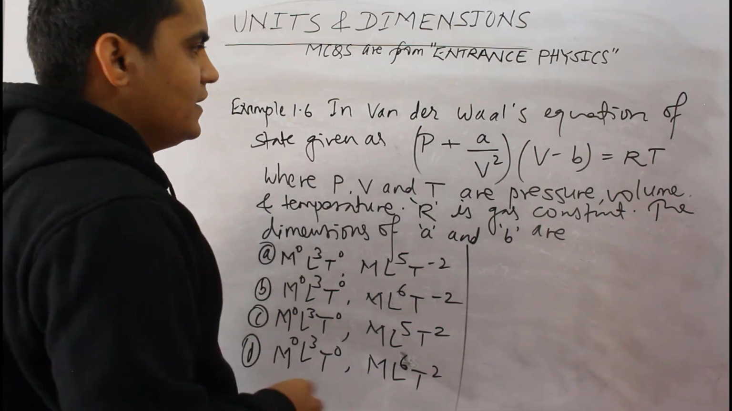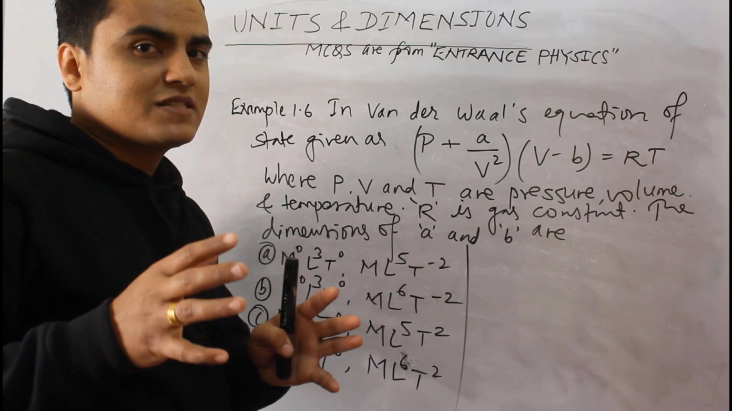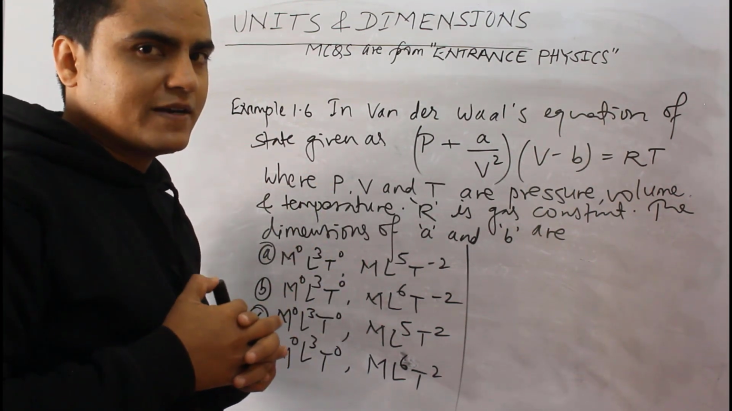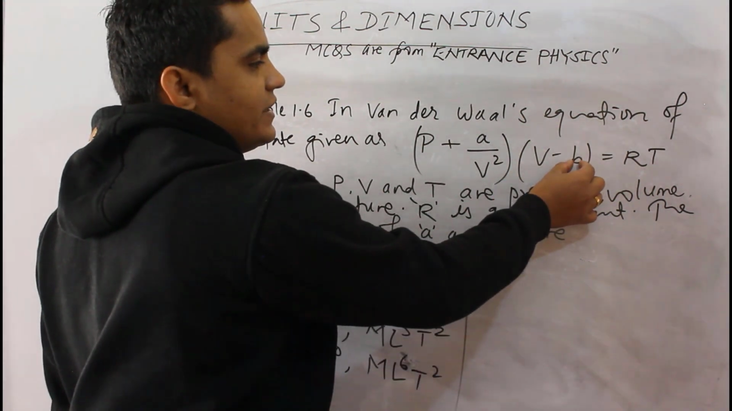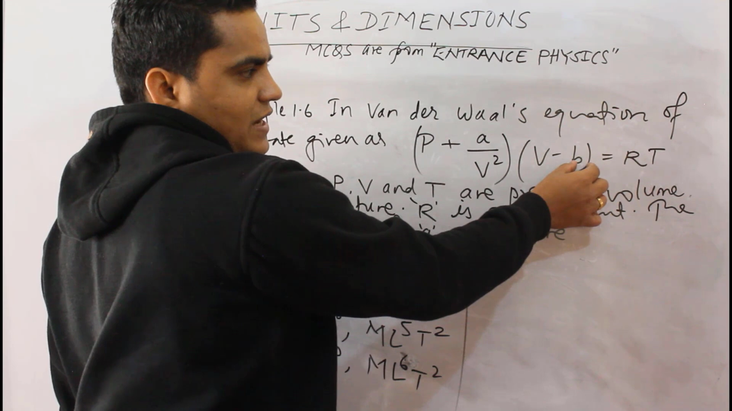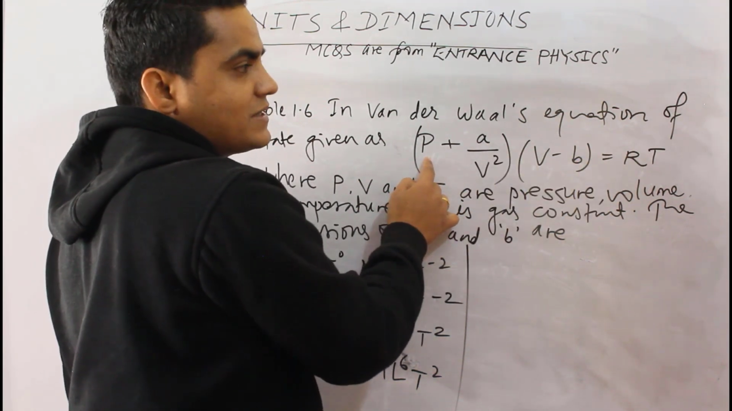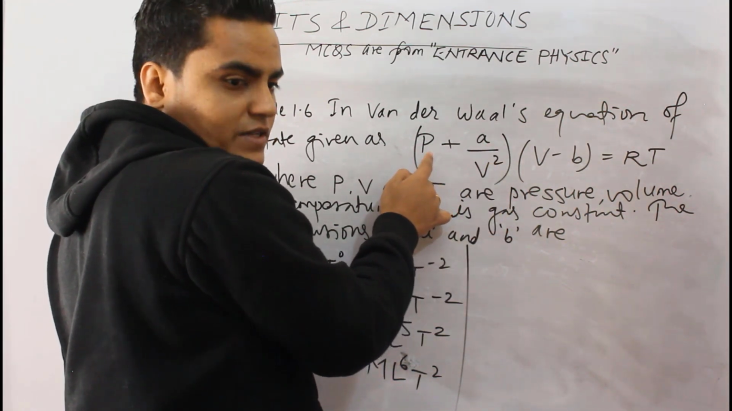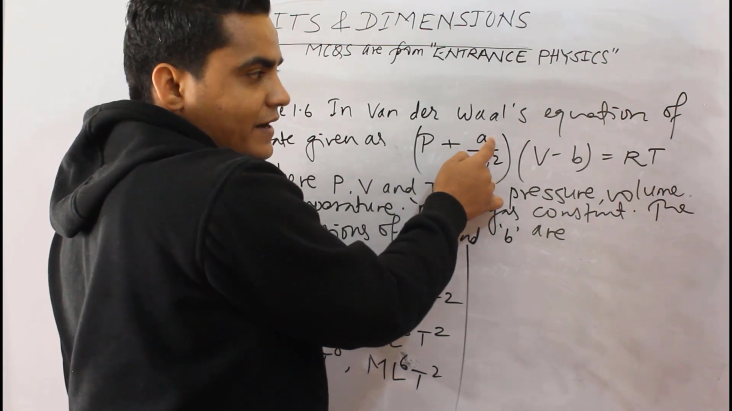Here I have already told in previous questions that quantities with the same dimensions can be added or subtracted. Are you remembering that part? If you remember that part, then it is very simple. Here B is subtracted from volume, so B should have the dimension of volume. Similarly, A by V square is added to pressure, so the dimensions of A by V square should be equal to that of pressure. That logic is implemented here to find the dimensions of A and B.